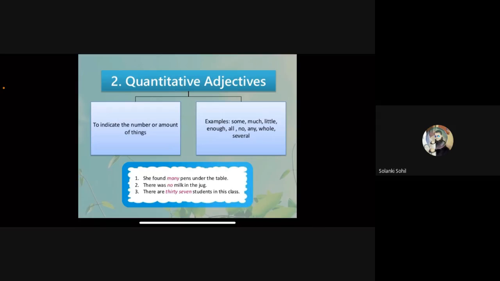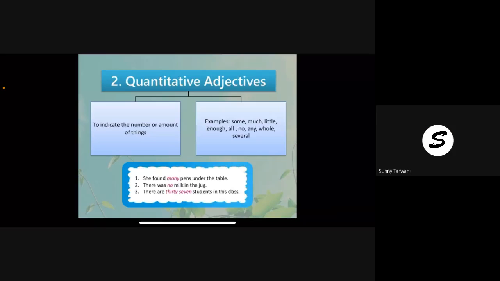Quantitative adjectives indicate the number or amount of things. Examples: some, much, little, enough, all, no, any, whole, several. She found many pens under the table. There was no milk in the jug. There are 37 students in this class.